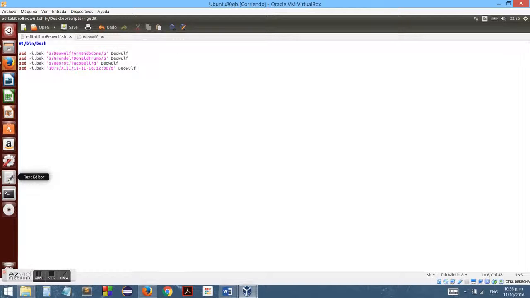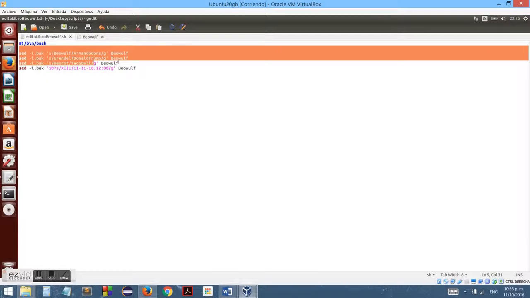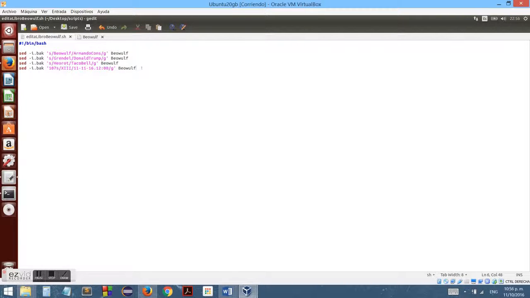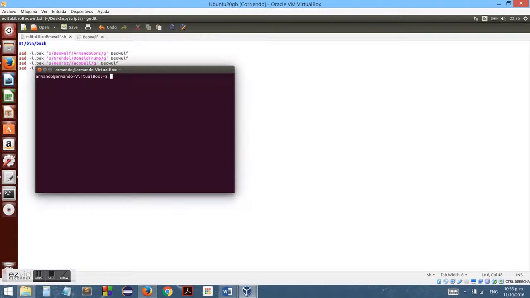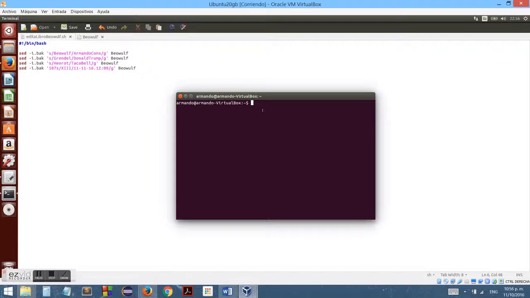So bash files have to be executed. This is just a script, and the script is our sed functions for modifying a file. So I have to run it first on the terminal so I can modify the Beowulf text file and execute my expressions.